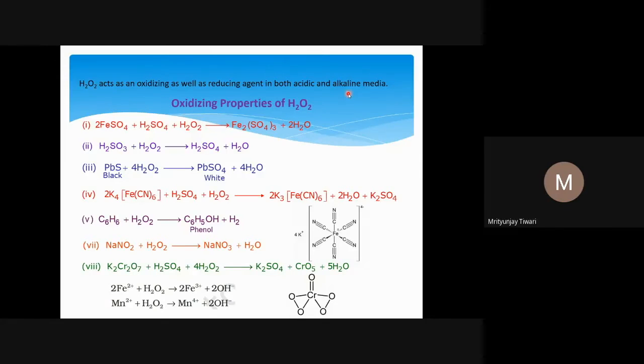And why does it behave as both an oxidizing as well as a reducing agent? I have explained it earlier when I was teaching redox chemistry. This is because the oxidation state of oxygen in H2O2 is -1. From -1, the oxidation number of oxygen can be further reduced, it can go to -2, or it can be increased.